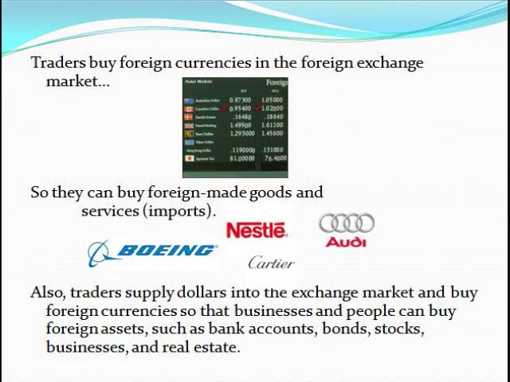The traders in the foreign exchange market buy currencies so that they can buy foreign goods and services, also known as imports. Also, traders supply dollars into the exchange market and buy foreign currencies so that businesses and people can buy foreign assets such as bank accounts, bonds, stocks, businesses, and real estate. If you were to purchase a villa in France, you would need to purchase euros from the exchange market to buy your new European estate in their currency.